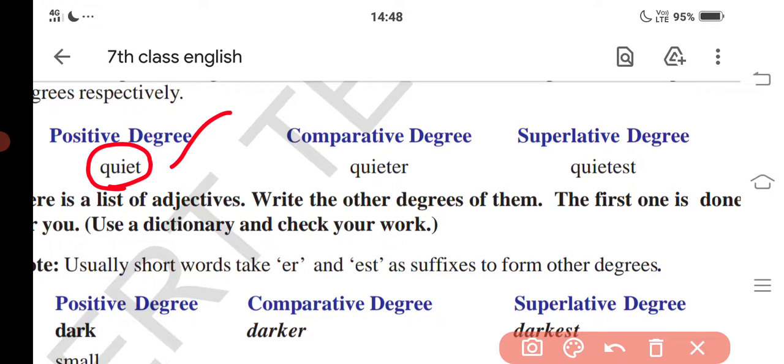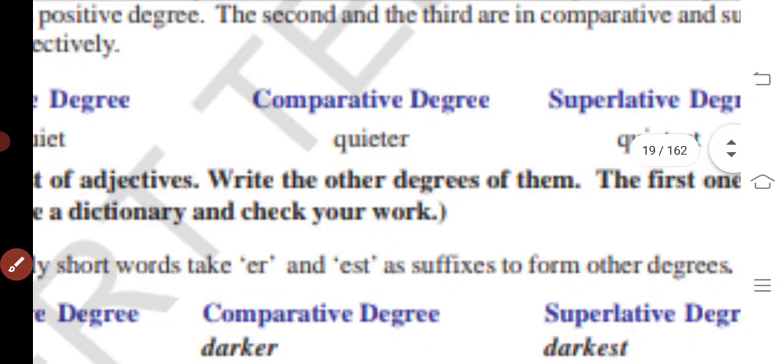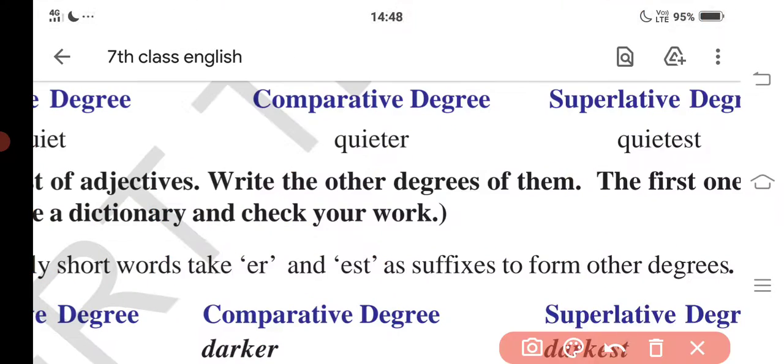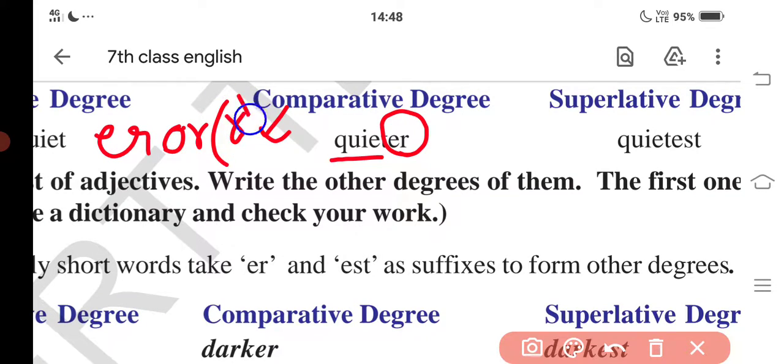Next, in the comparative degree, they will be adding ER. After quiet, here you can see ER is added. For the comparative degree, ER or R will be added, based on the spellings.